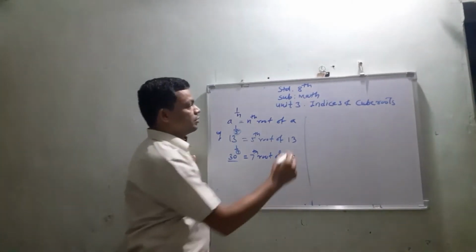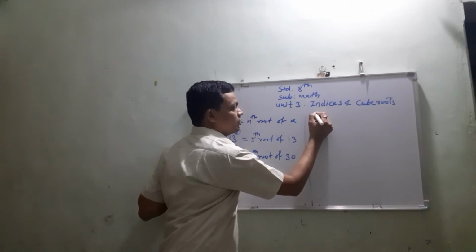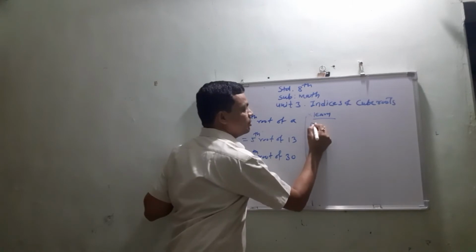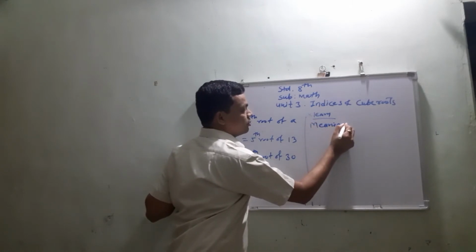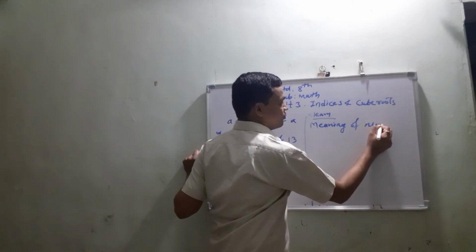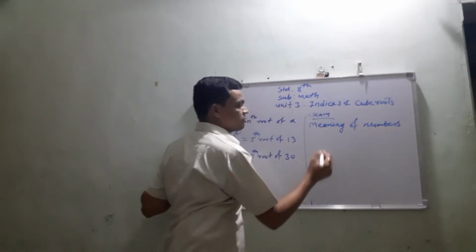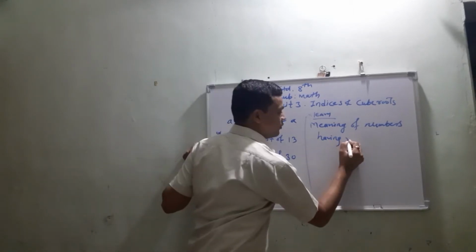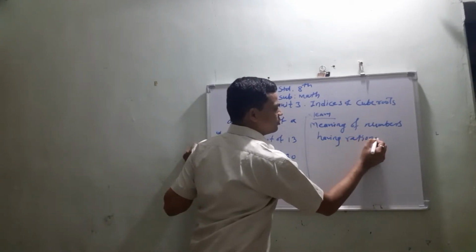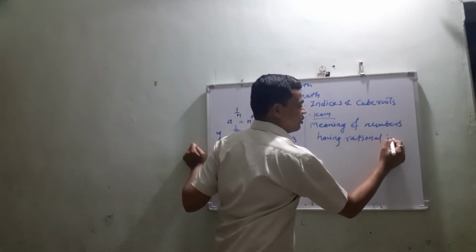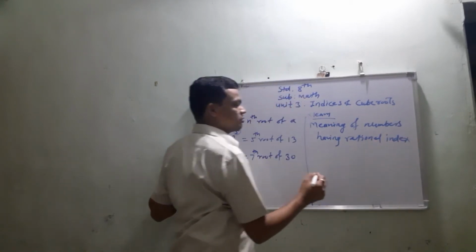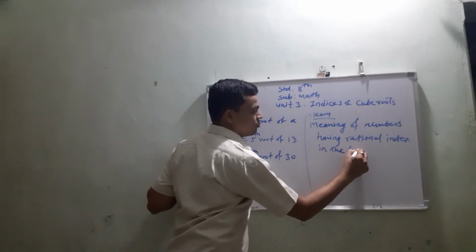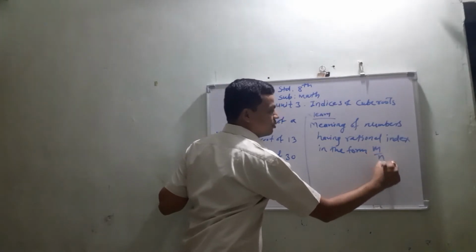Now today we have to learn the meaning of numbers having rational index in the form m upon n.